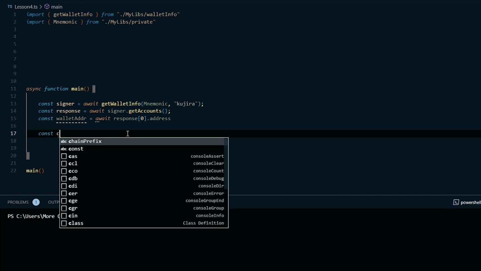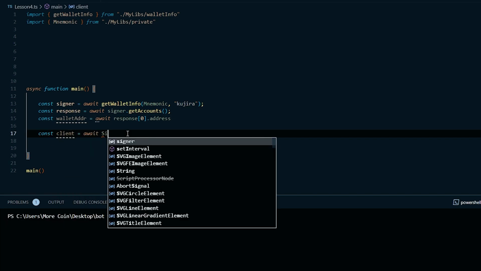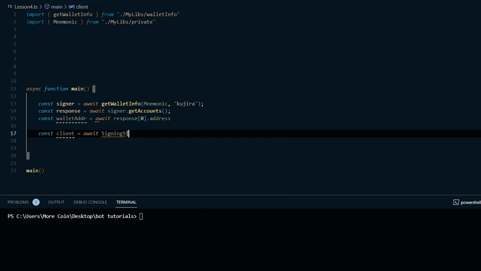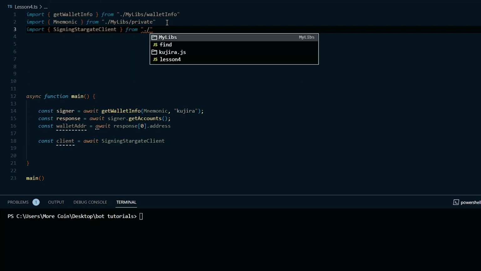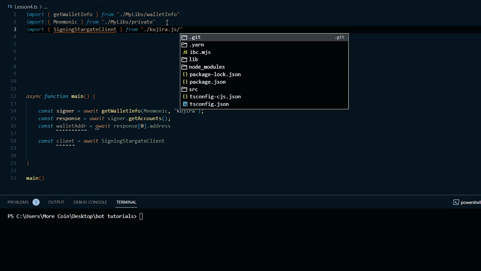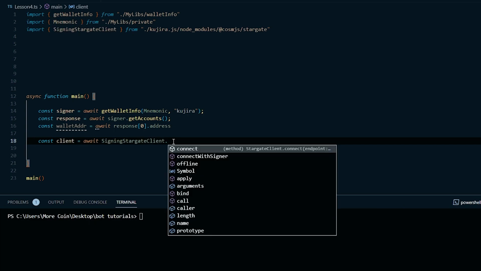To do this, we're going to create a const called client and set it equal to await signing Stargate client. Now, if this doesn't auto import, head to the top where your other imports are and add it by adding it from the file kujira.js/node_modules/cosmjs/Stargate. Now, head back to your client function and type period connect with signer parentheses.